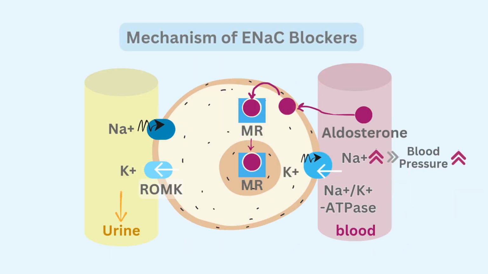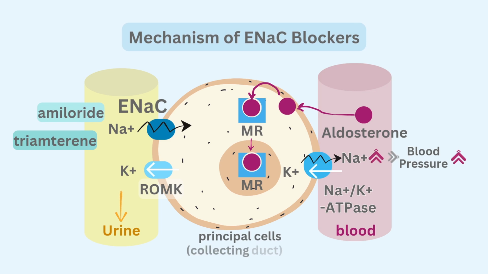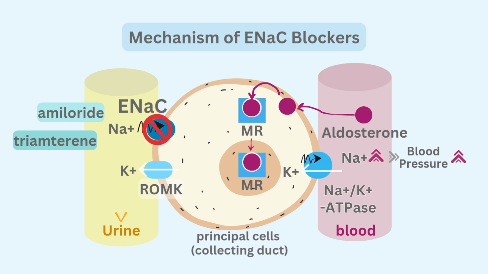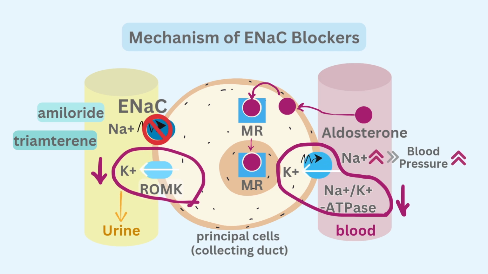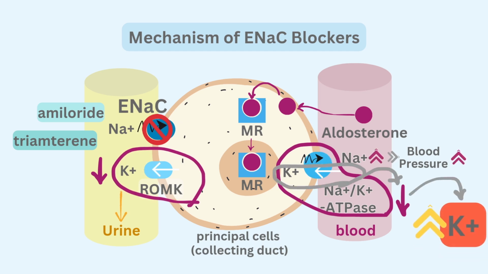ENaC blockers, amiloride and triamterene, directly block ENaC on the apical side. They close the sodium door so sodium doesn't enter, the sodium-potassium ATPase pump slows down and potassium secretion decreases. They also cause hyperkalemia, but no hormone-related side effects.